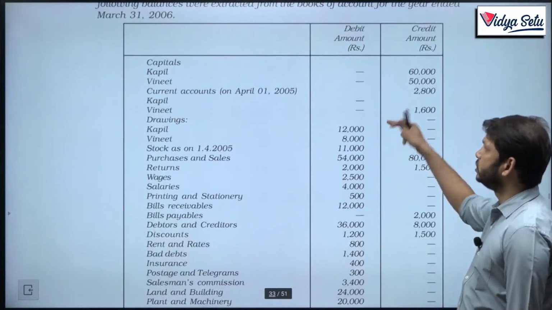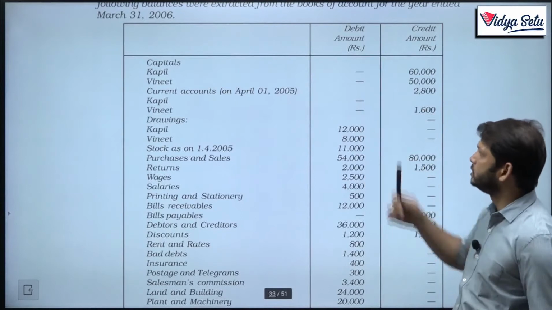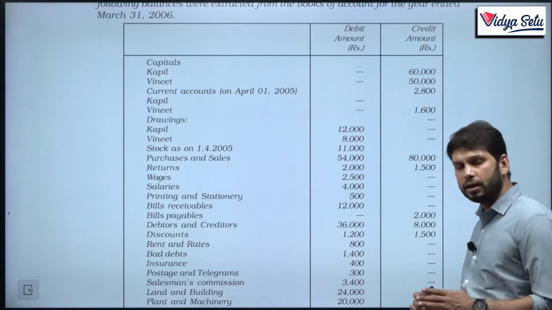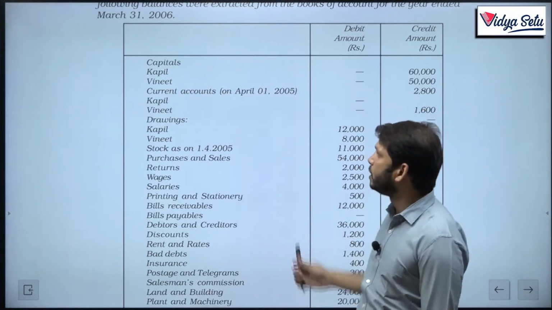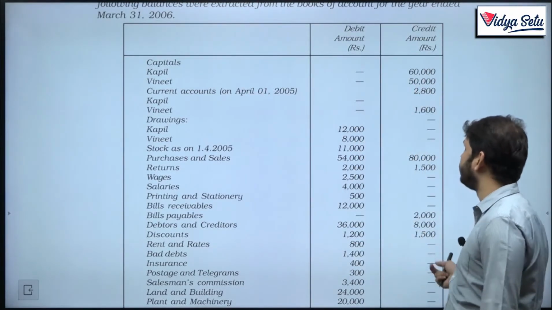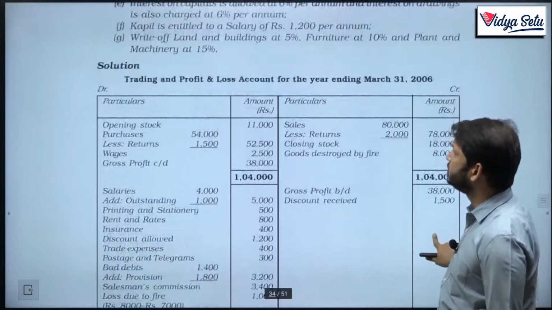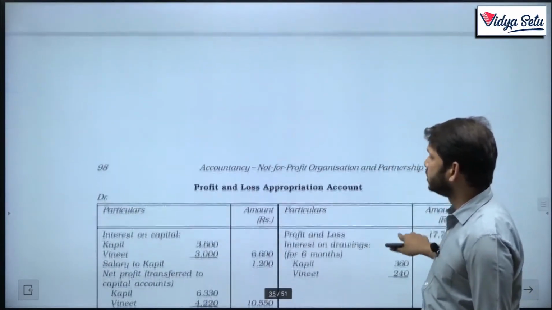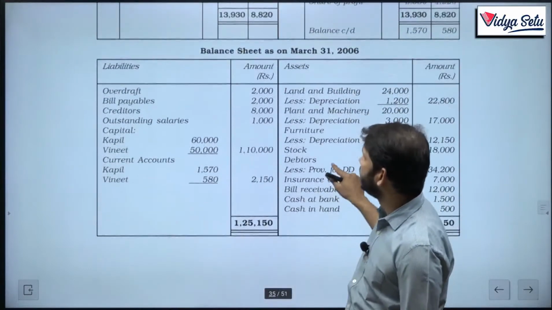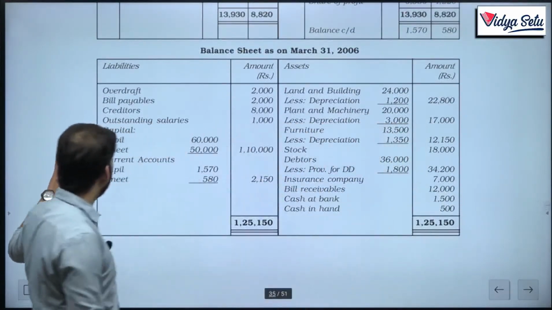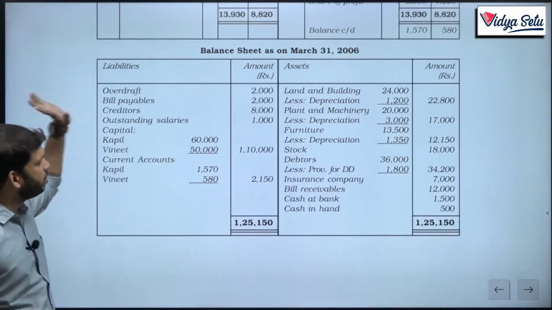Okay, I'll just discuss capitals with you. We'll have our formats ready of trading, P&L and balance sheet. Where will the capital go? Capital will go in the balance sheet, 60,000 and 50,000 as opening. So this is trading, this is our P&L, current accounts, balance sheet. Now this is our capital, 60,000 and 50,000.